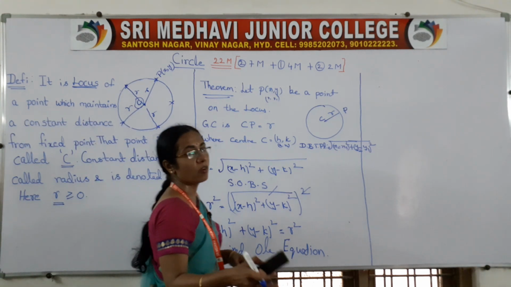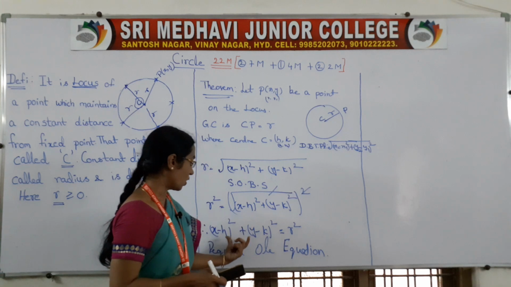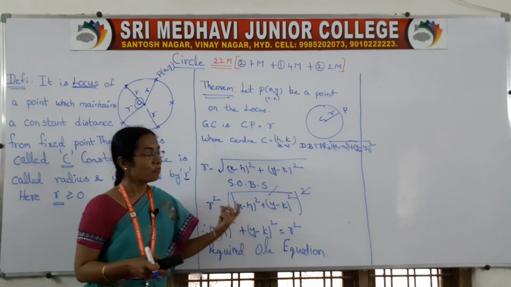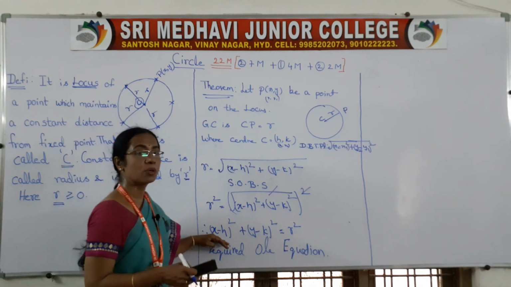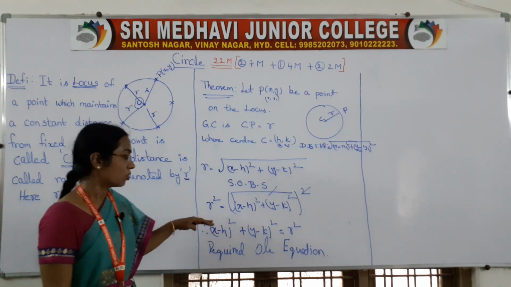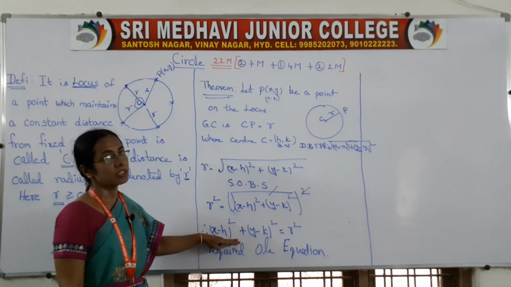Now we will do one problem based on this standard circle. We can use this formula when the center and radius are given, to get the circle equation.